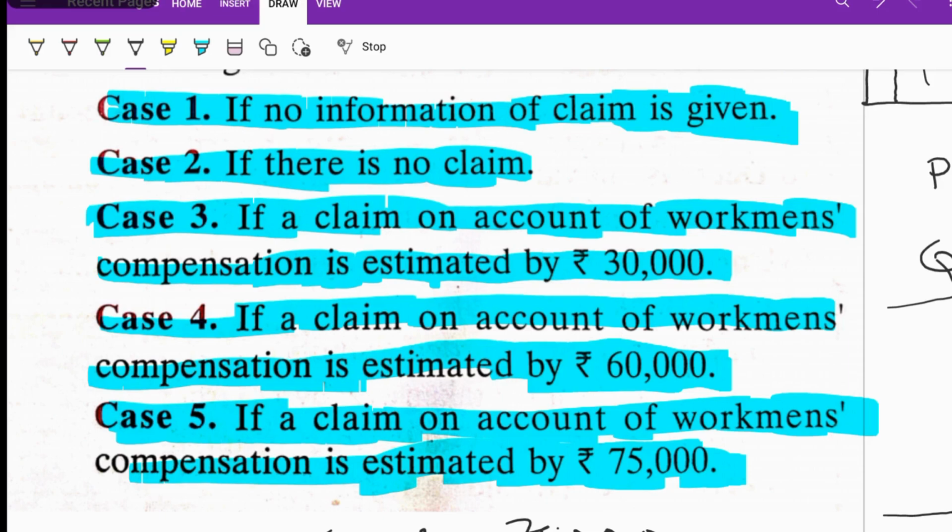Sometimes there will be a 3-mark question or a 6-mark question. If it is a 6-mark question, all 5 cases may be asked in the exam. If it is a 3-mark question, maybe 3 or 4 cases will be asked, or sometimes it will be attached to a long answer question. If it is attached to a long answer question, any one of the cases will come in the exam.